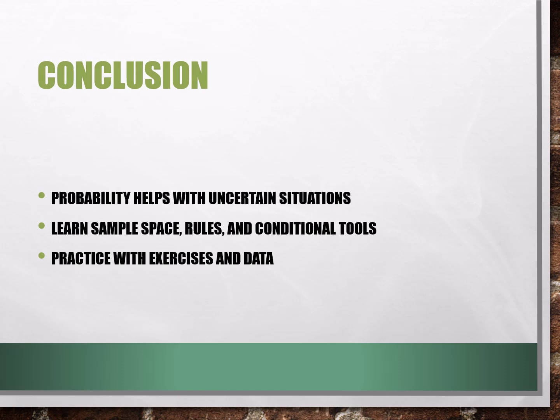We learned about events, sample space, important rules, and examples. With practice, probability becomes easier and helps in many areas of life, such as school, business, and everyday decisions. Thank you for listening.